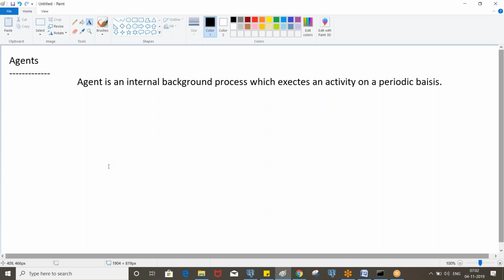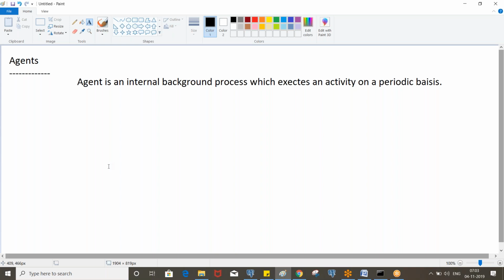Okay, so we'll have the list of customers available in the database, and their start date and end date will be different. Let's say the start date is today and the end date will be the next year on the same day, so 1 year, right? One month prior to it getting end dated, we need to send an email. So we cannot execute this manually, right? We need to implement the logic in an activity. That activity we will invoke in the agent and we will schedule that agent.